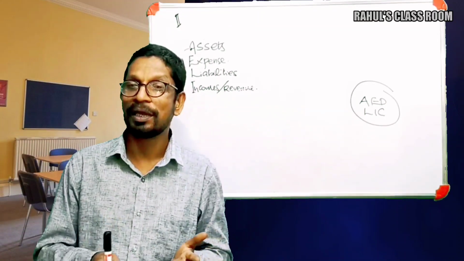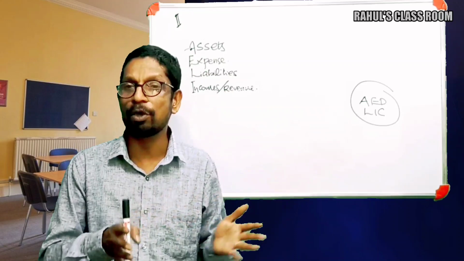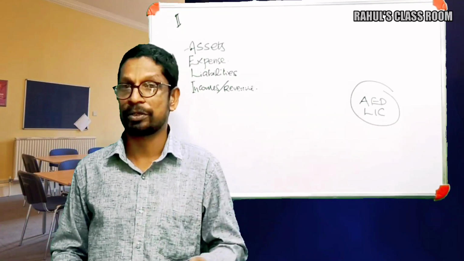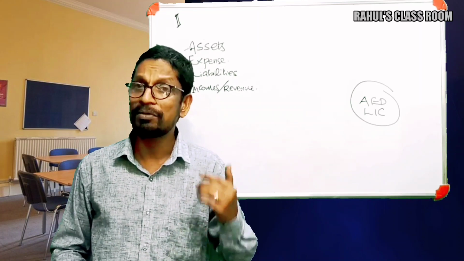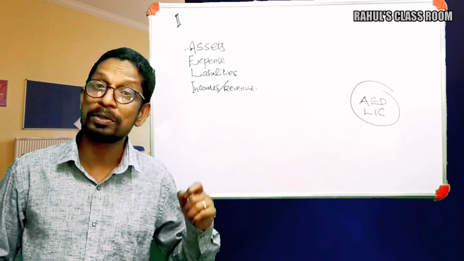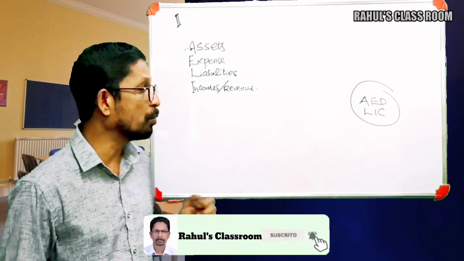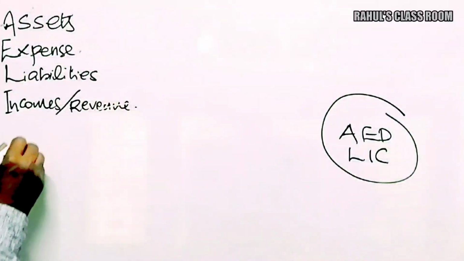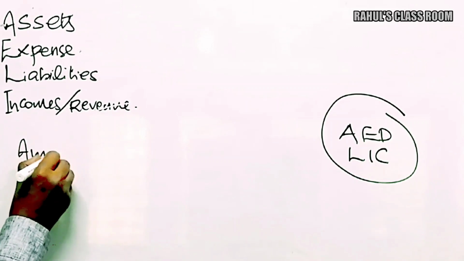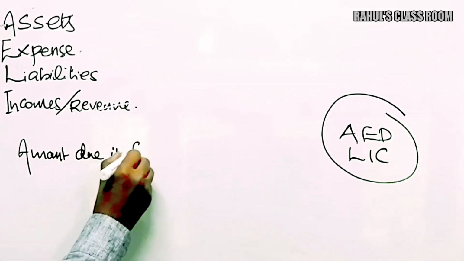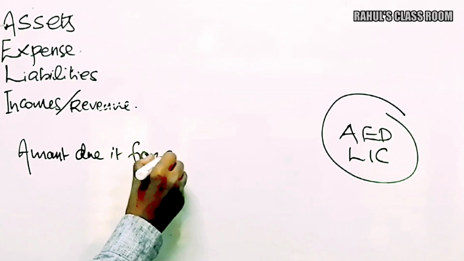Okay, so in case of a business concern, what are the various assets? They are using buildings, AC, furniture, machines, and cash. And the term asset also includes the amount due from others.